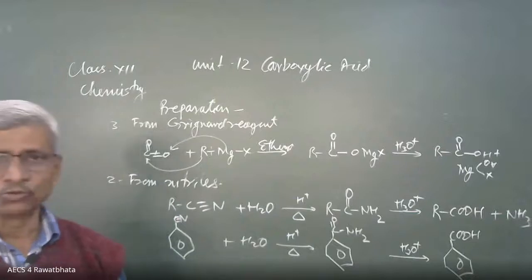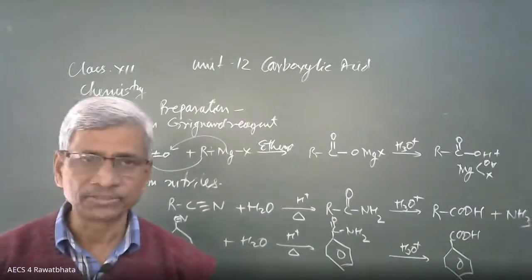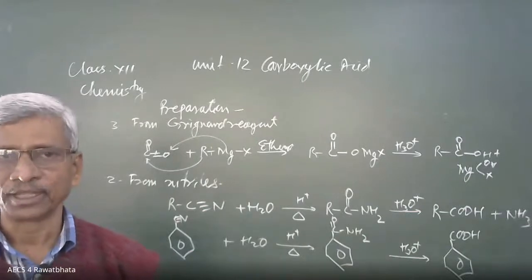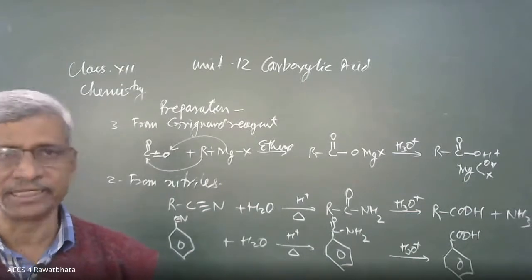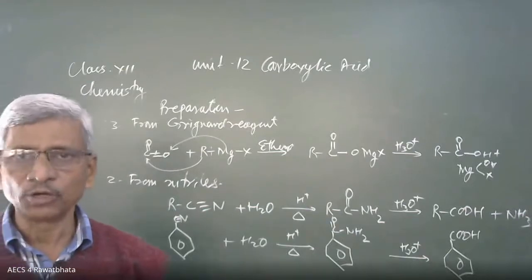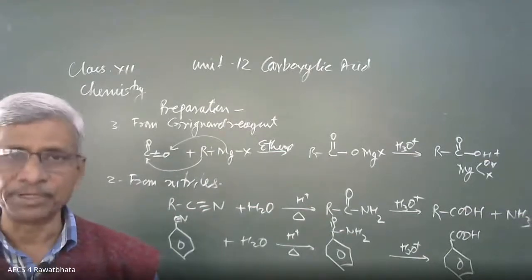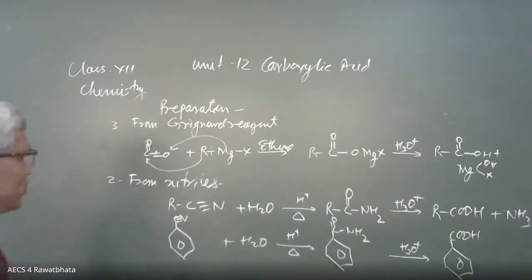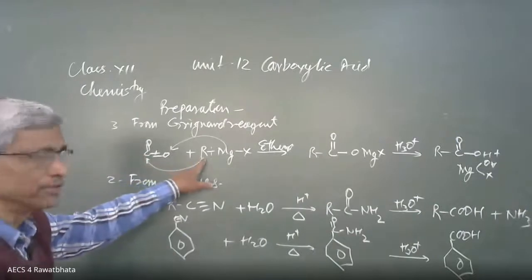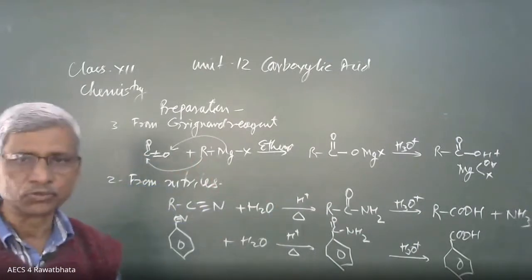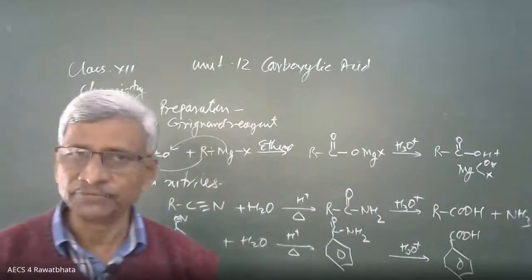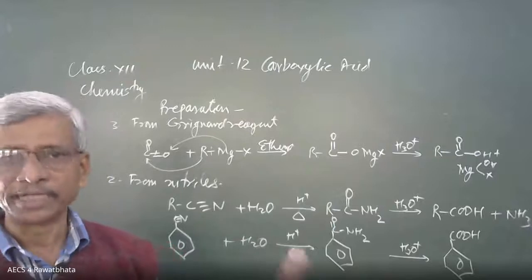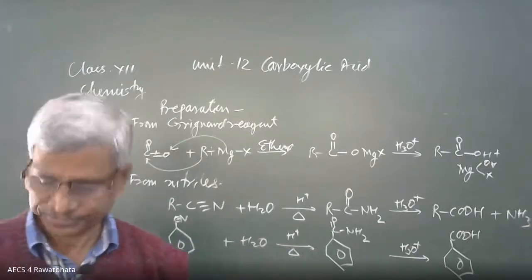Carbon dioxide into methanoic acid is not possible. Minimum 2 carbons should be there in the carboxylic acid. Carbon dioxide into ethanoic acid, acetic acid, is possible. Carboxylic acids with 2 or more carbons can be prepared. One carbon like formic acid cannot be prepared, because one carbon is coming from here and one carbon from here. Minimum 2 carbon atoms should be in the carboxylic acid, so formic acid, methanoic acid, cannot be prepared by this technique. Okay, beta?